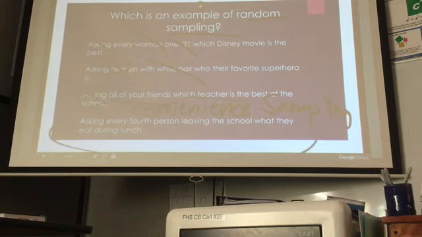So this better be our answer down here. Asking every fourth person leaving the school what they eat during lunch. Since this only asks a question about our school, and the way that we chose who to ask was random, every fourth person leaving, anyone could have been asked, I feel that this is probably the most random sampling option on here.